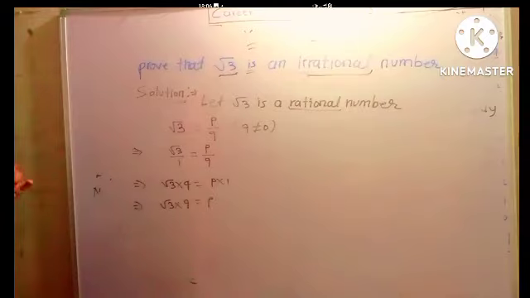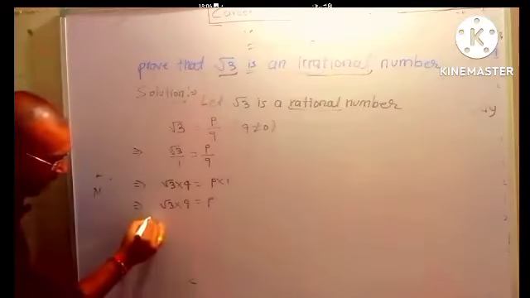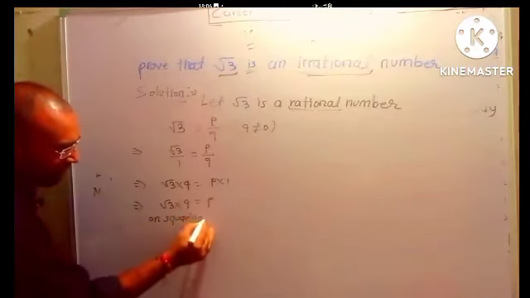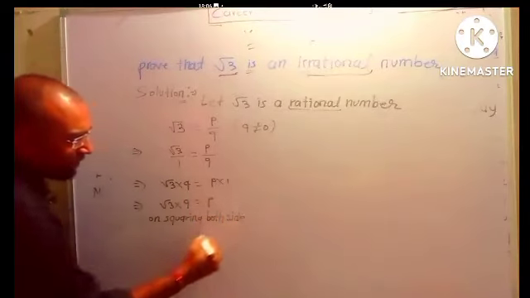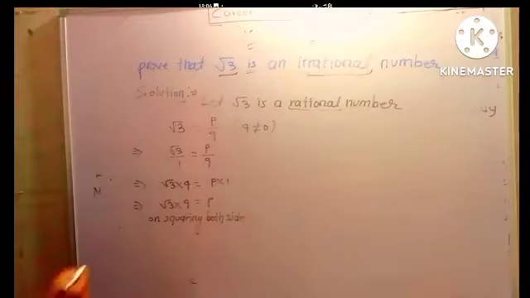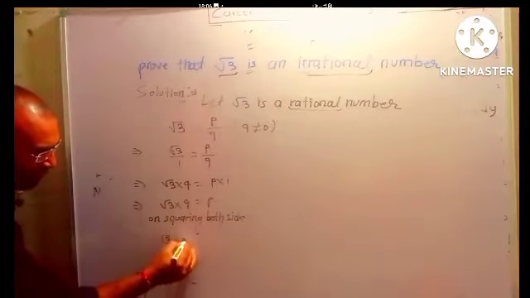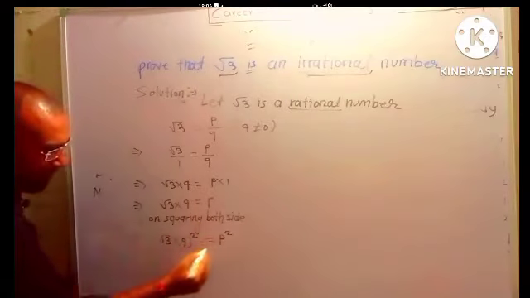Now we will take the square on both sides. So write down, on squaring both sides. Take the square of this side: root 3 into Q whole square is equal to P square.